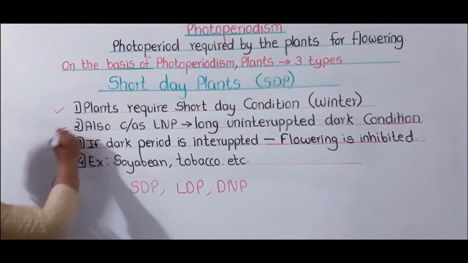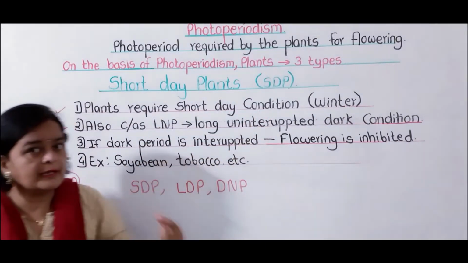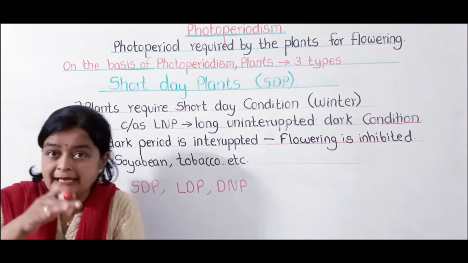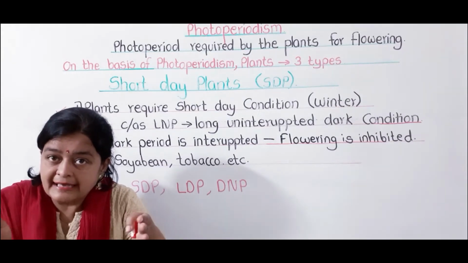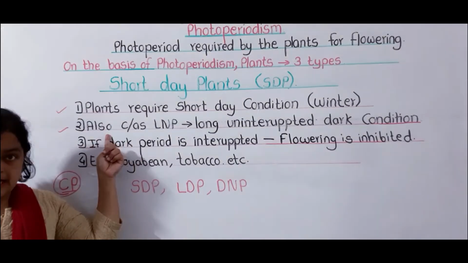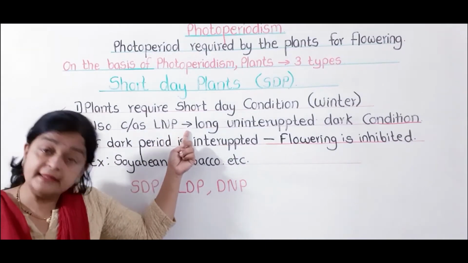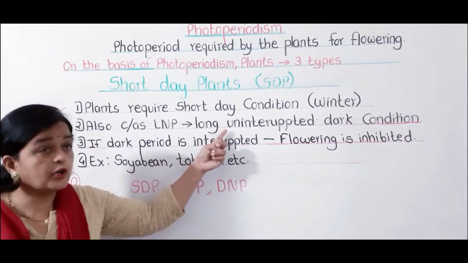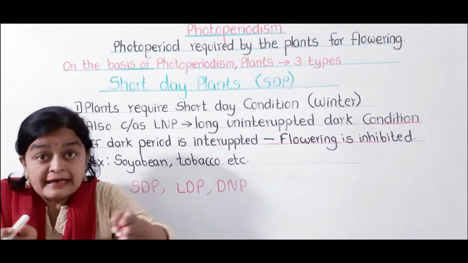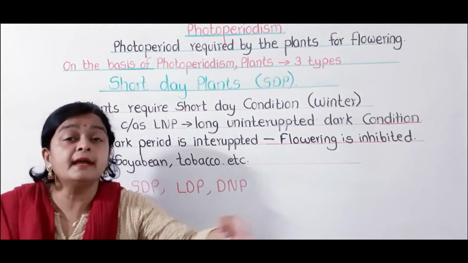Now, short day plants can also be called long night plants. Why are they called long night plants? Because they require a long uninterrupted dark period.